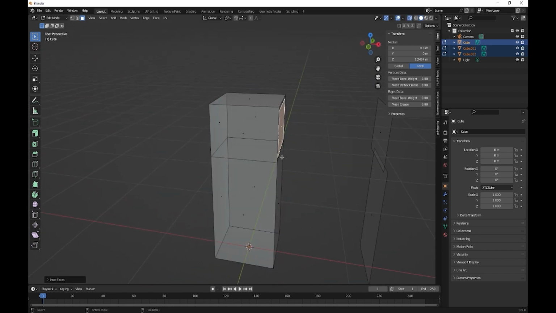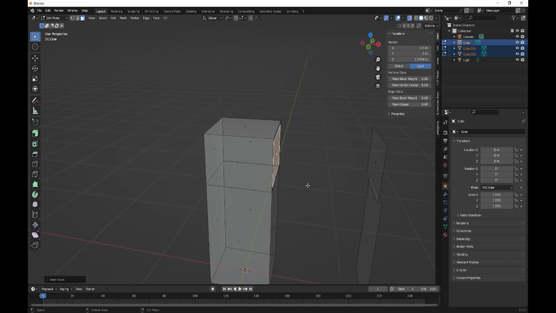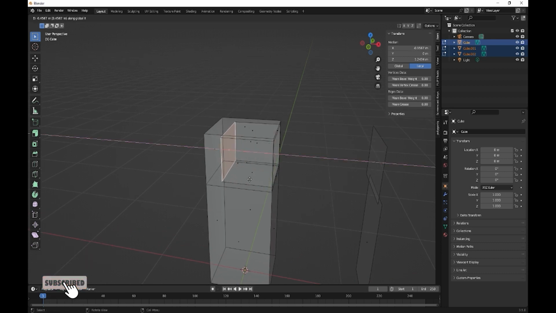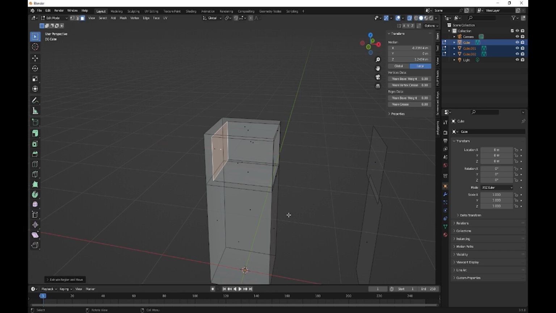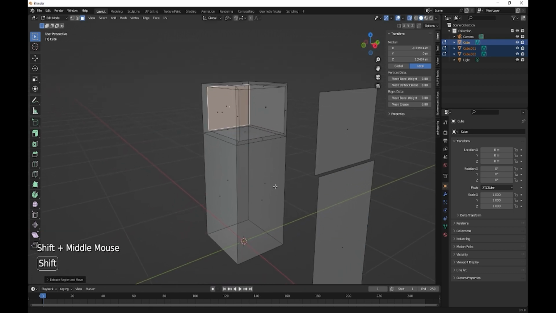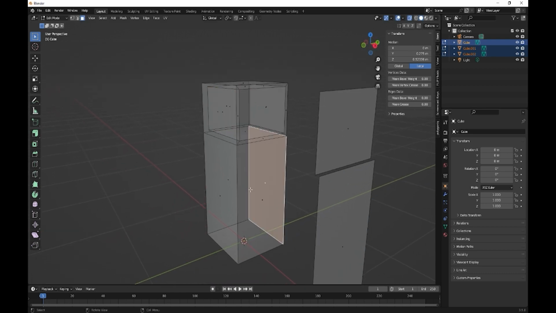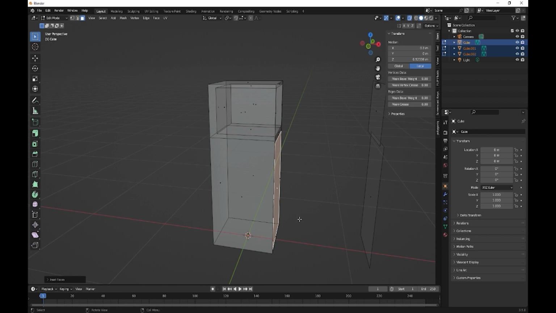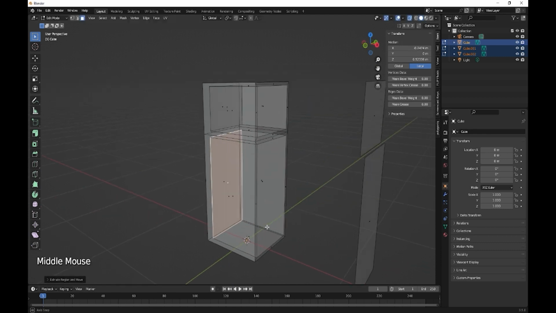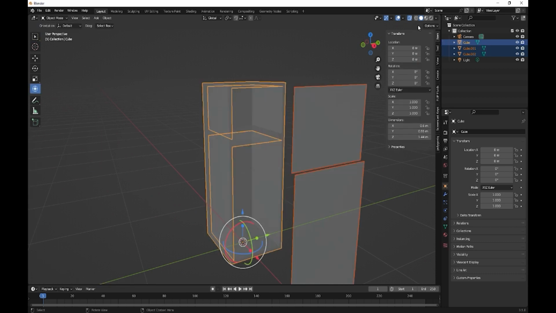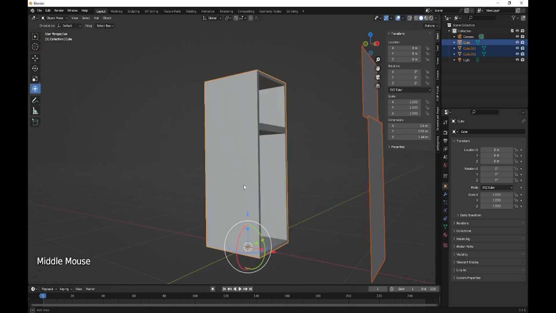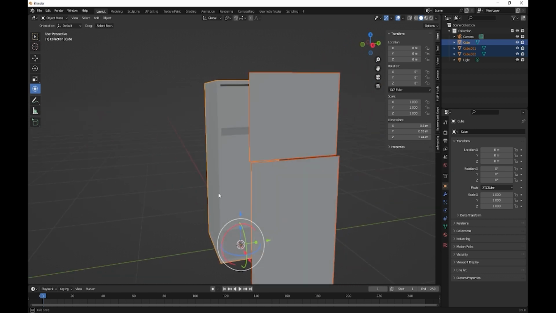And then we just extrude that on the X. It's a nice deep fridge, nice deep freezer part. And then we'll do the same on here. We'll inset and then extrude on the X, like so. So that is what our fridge freezer is going to look like.